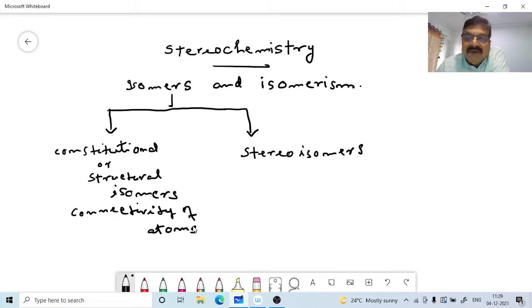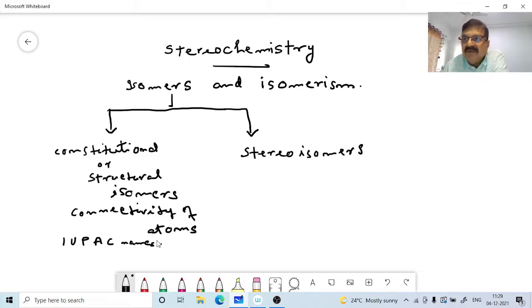But in the case of stereoisomers, we are not concerned with the connectivity. We are concerned with the spatial orientation of various atoms and groups, that is, configuration. Stereoisomers have different configurations and different spatial arrangements of atoms and groups in the molecule. Constitutional isomers have different IUPAC names. They may have the same functional groups or different functional groups, and they will have different physical and chemical properties.